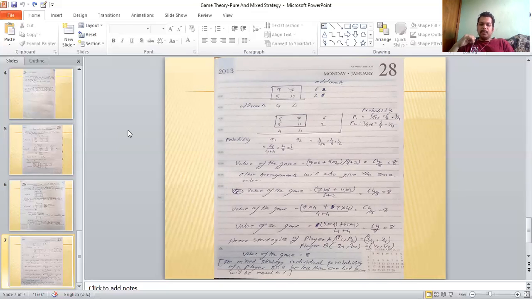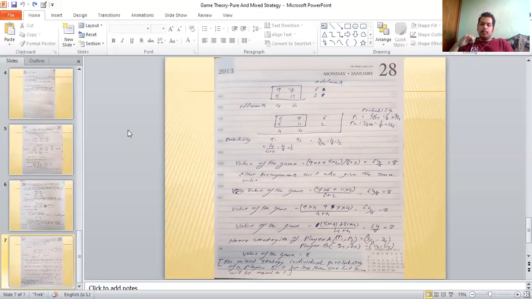The probability of P1 is basically 6 by 6 plus 2, that is the corresponding oddment by the sum of the oddments of that column. So 6 by 6 plus 2, 6 by 8, that is 3 by 4. For P2, it is 2 by 6 plus 2, that is 2 by 8, that is 1/4.